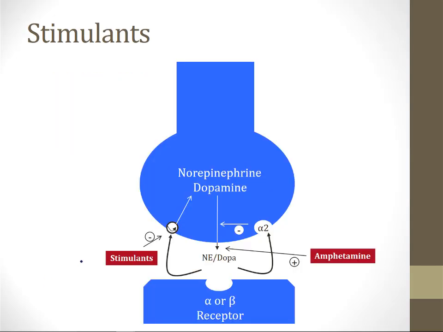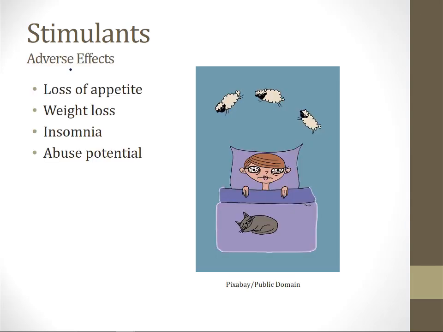The way most of these drugs work is they block the reuptake of norepinephrine and dopamine from synapses. So if you've got a neuron in the central nervous system that can release norepinephrine or dopamine into the synaptic cleft, what will happen is these stimulants will block the reuptake so that the levels will go up. There's also evidence that amphetamines can increase the release of dopamine and norepinephrine, but by one or both of these mechanisms, all the stimulants raise the activity in the central nervous system of norepinephrine and dopamine. The stimulants have a number of adverse effects, and this can be a conflict for parents if they have a young child who is hyperactive and the pediatrician recommends treatment with a stimulant.